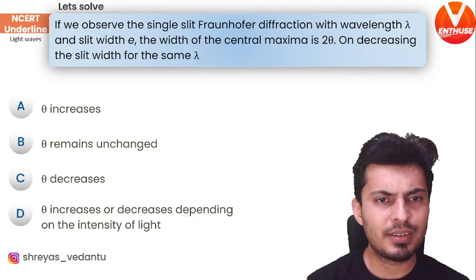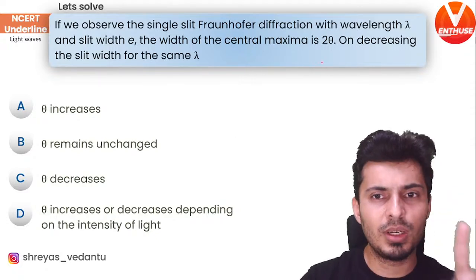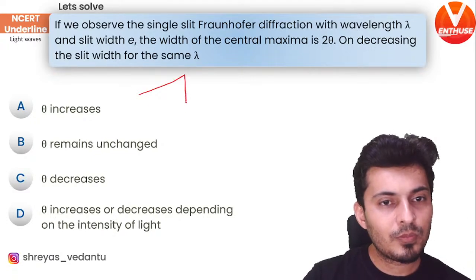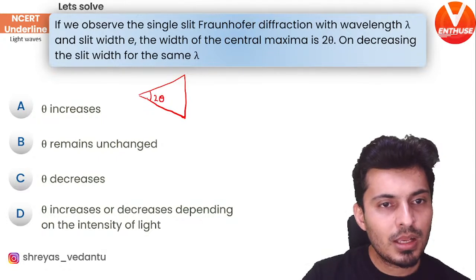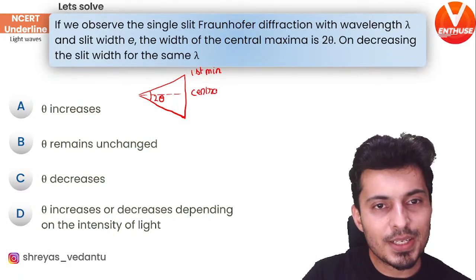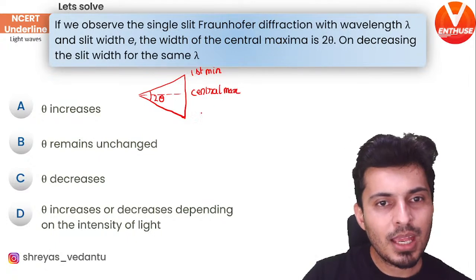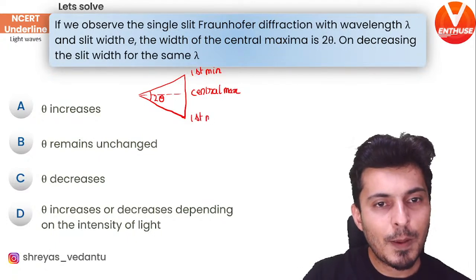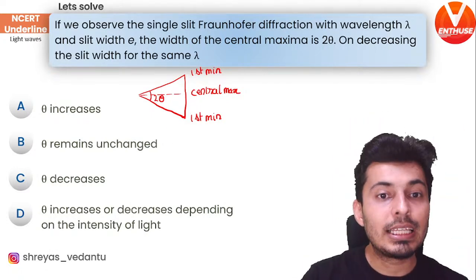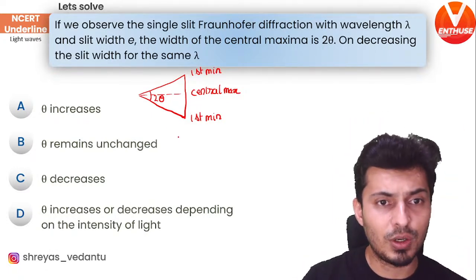So how do you solve this question? First of all, what is the angular width of the central maxima? It is 2 theta, meaning this is where you get the first minima. This is your central maxima, and this is again your first minima. This is the best way to represent the angular width of the central fringe.